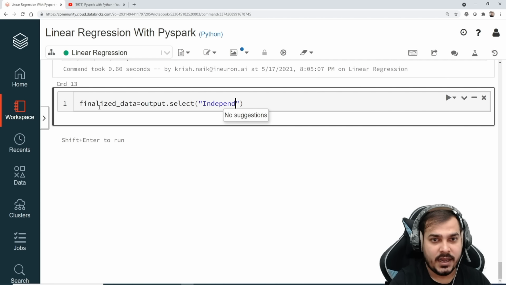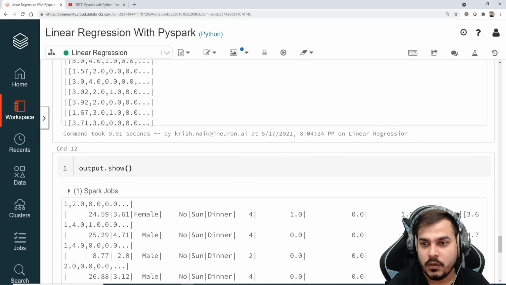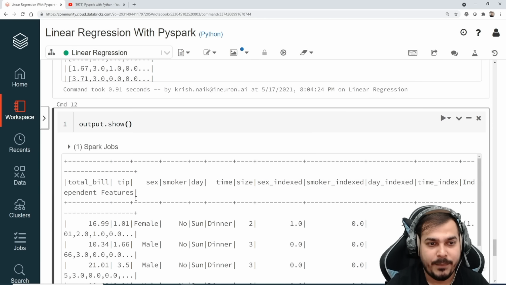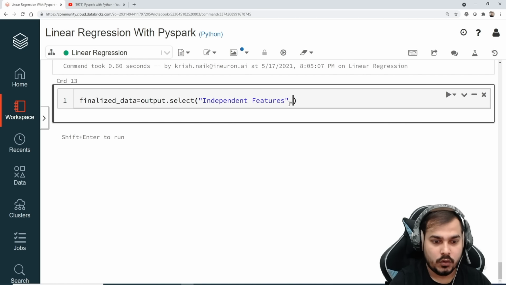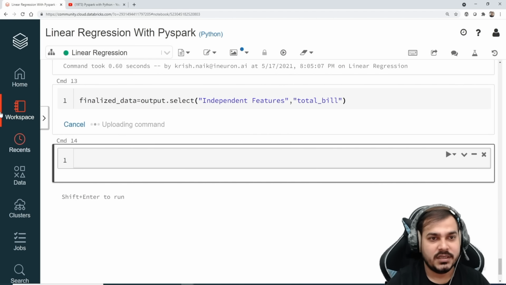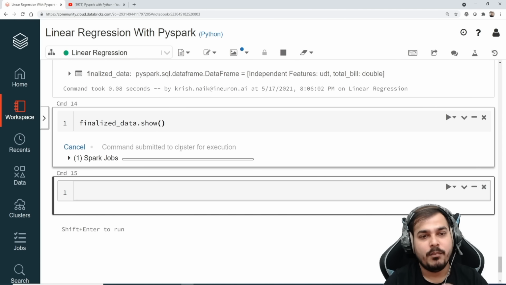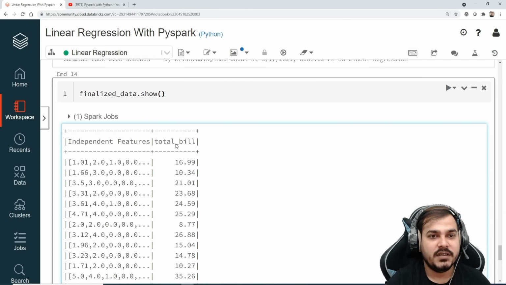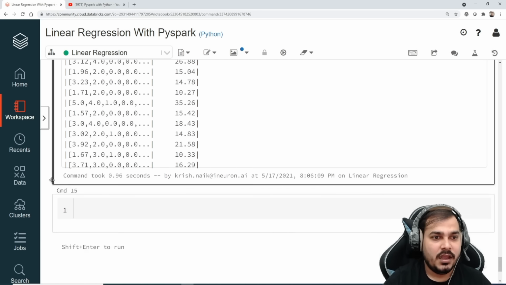Okay, independent features, I hope that the name is right, otherwise I'll just confirm it once again. So let me click it over here, independent features, and one is total underscore bill. Perfect, comma, total underscore bill. Okay, now if I just go and execute this, I'm just picking up two features right from this. Now if I go and find out finalized data dot show, now I'll be able to see two important features, that is independent features and total bill. Remember, this is all my independent features and this is my dependent feature. This is very much simple.